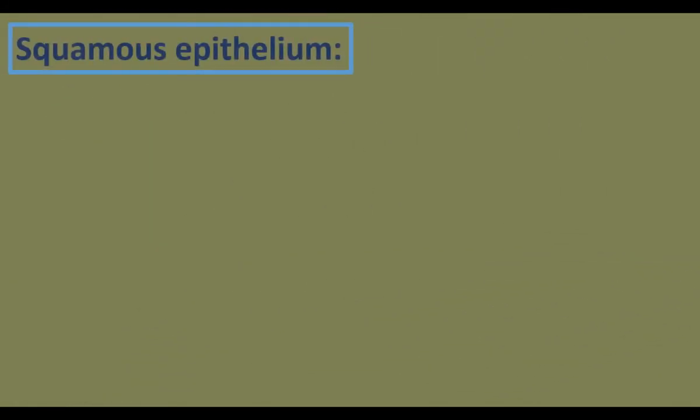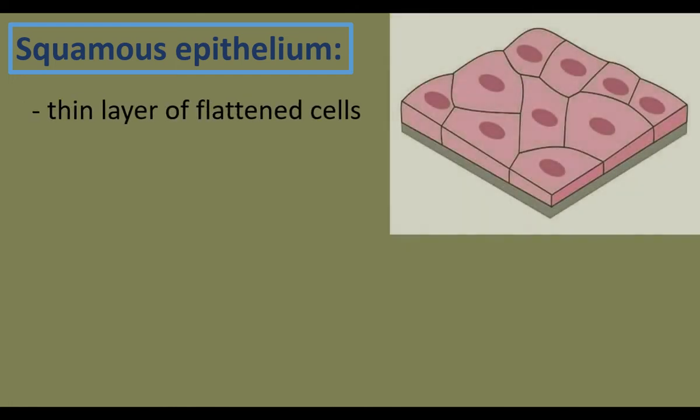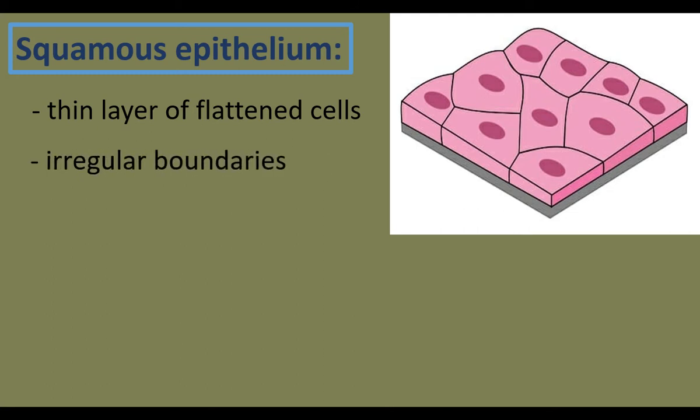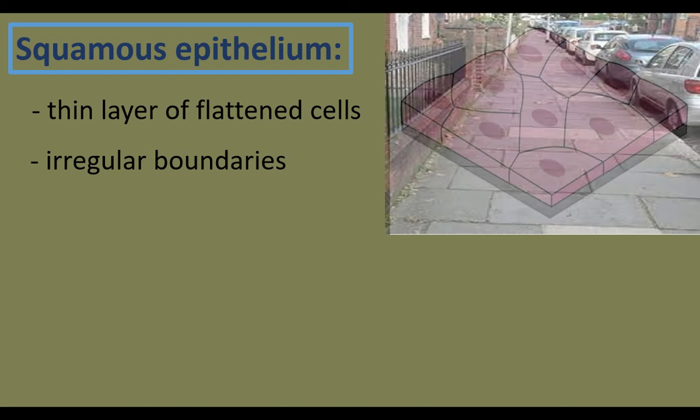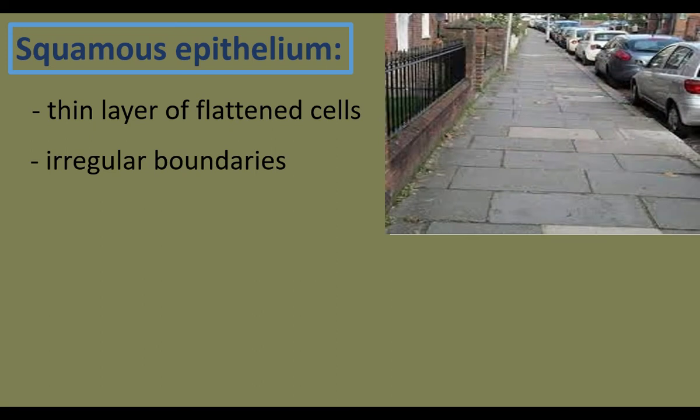Let us see the squamous epithelium first. It is made up of a thin layer of flattened cells. These cells are flattened and have a nucleus at the center. They have an irregular outline. Squamous epithelium is made up of flattened cells which have irregular boundaries. They are arranged like tiles of the floor. So they are called pavement epithelium.